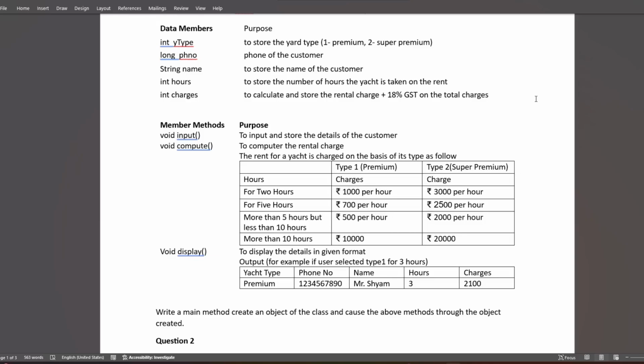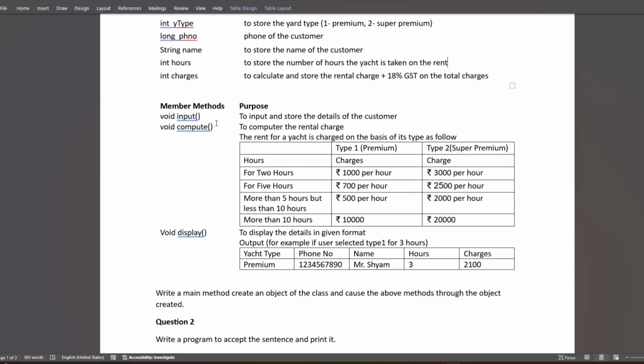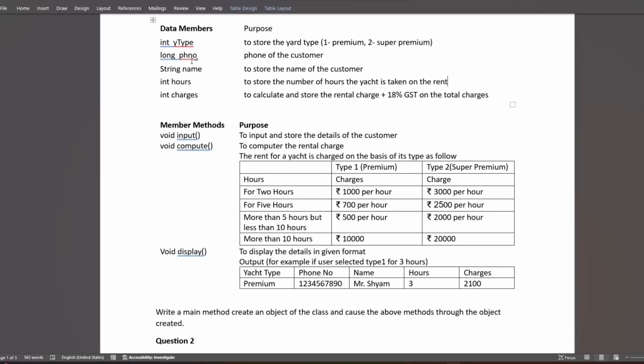So we get an idea, right? This is an H class. H is those big boards on the sea, and it's assumed that whoever is going to use the class must be the Yacht owner, and that owner is giving the Yacht on rent. Depending on how many hours the customer has used the Yacht, the owner is going to get that much of charges. So these are the data members: yType, phone number, name, hours, charges.